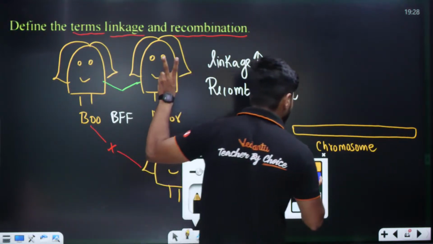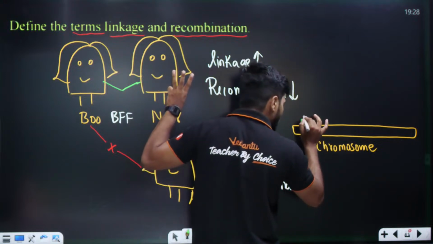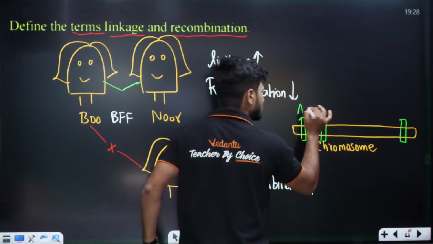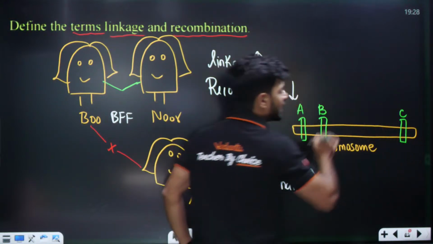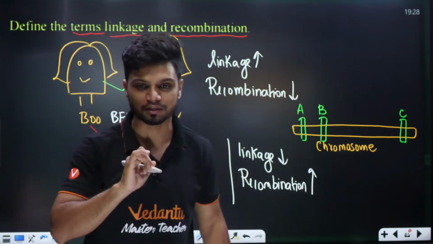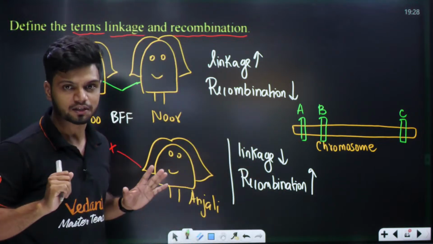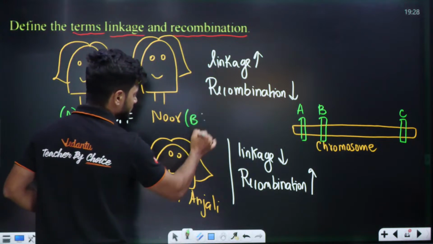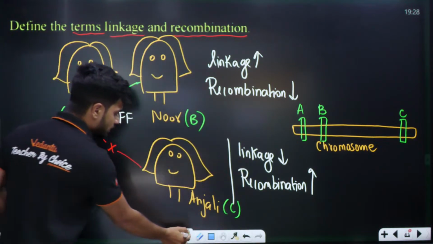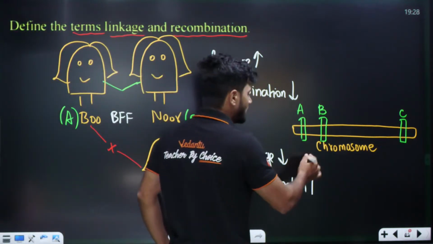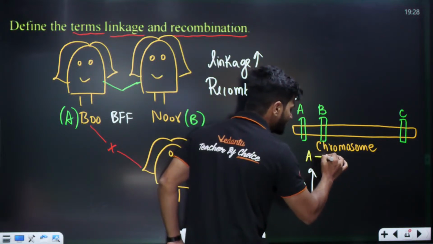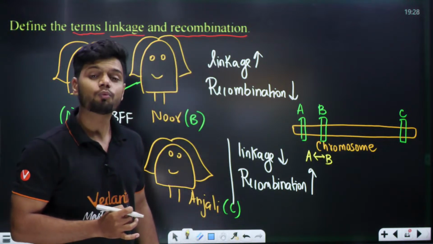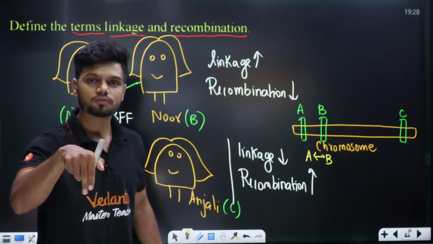Now students, for example, this is a chromosome. On this chromosome I have 3 genes: gene A, gene B and gene C. I have 3 different genes on this chromosome right here. Gene A is your Boo, gene B is your Noor, and gene C is Anjali. Now students, you tell me in the chat, between gene A and gene B, what is the linkage? Linkage is high or low?